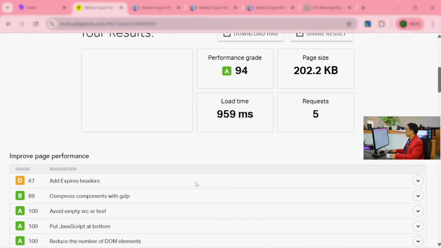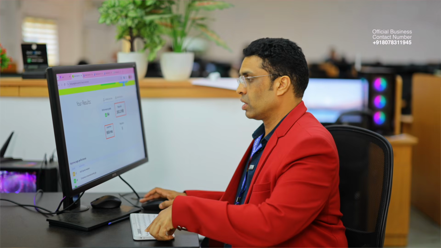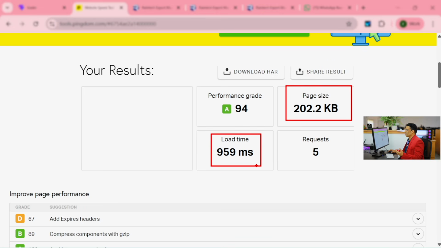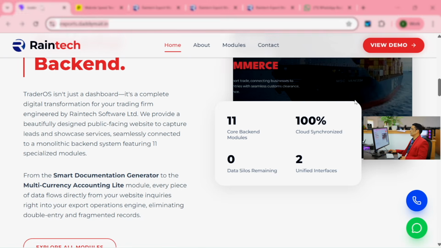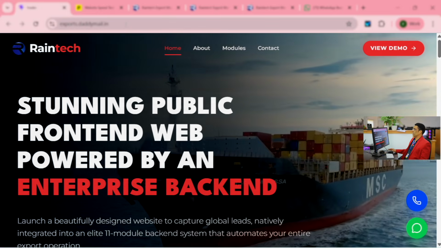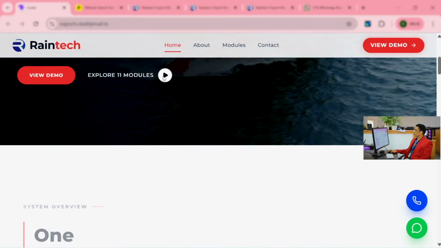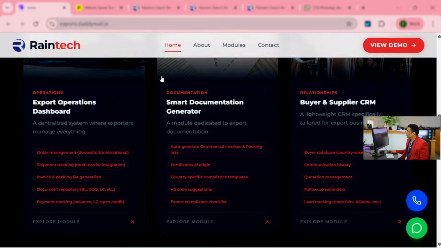See, 202 KB, and the load time is milliseconds, not even 1 second. It's very amazing, because such a big website is taking milliseconds for loading. And when I'm refreshing this, look at that. It's exactly in milliseconds. And that much light it is.